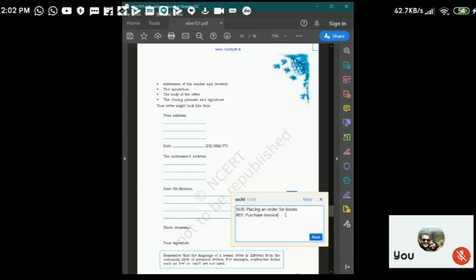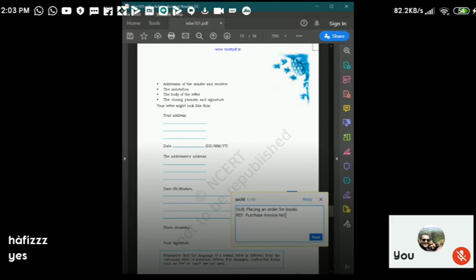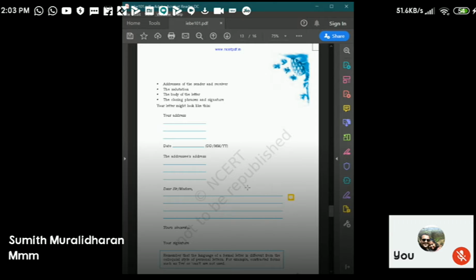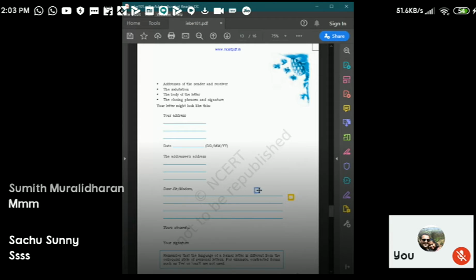Purchase invoice number. If it is a product. Got it? All of you? Purchase invoice number. So this is how you write. These two things come where? Just after, these two things come just over here.